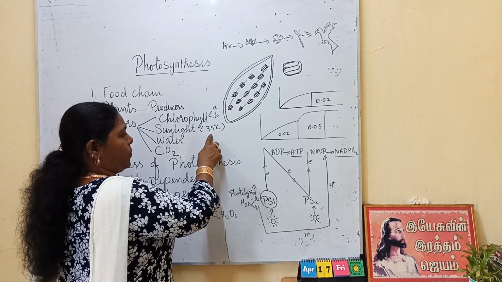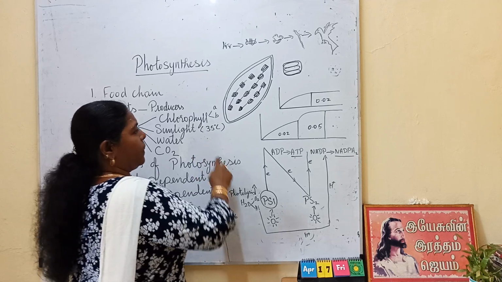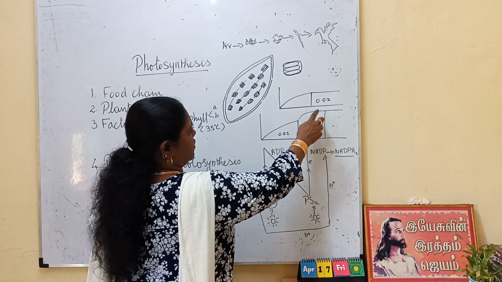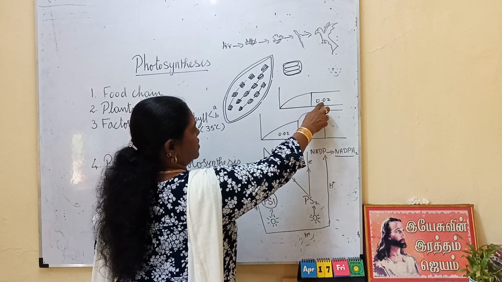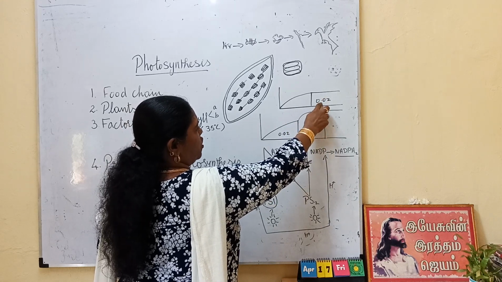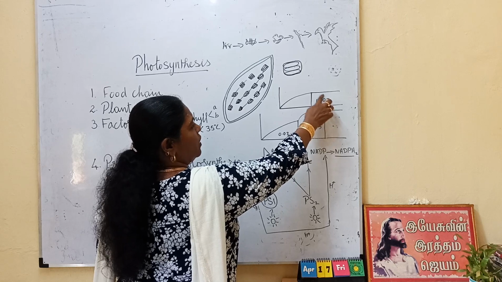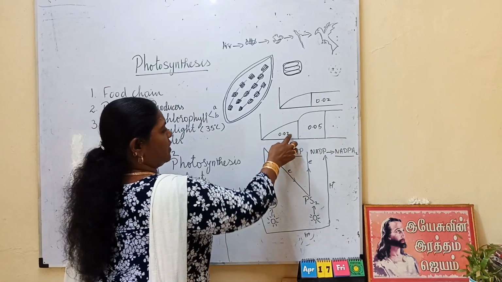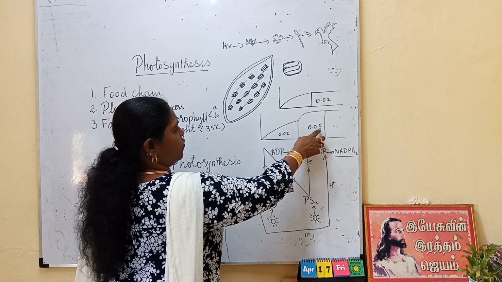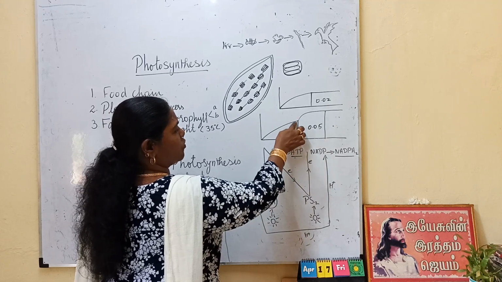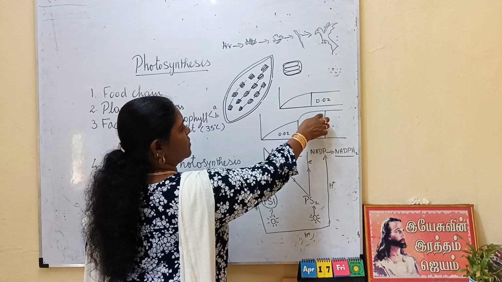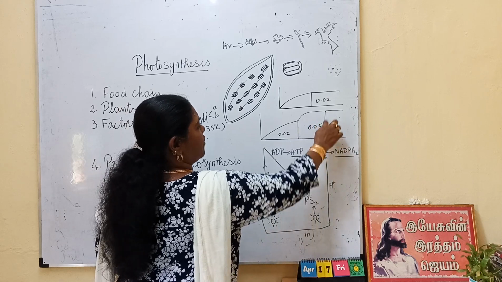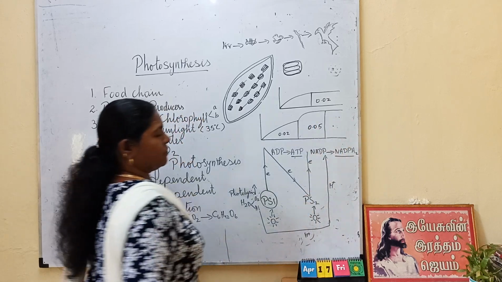At this optimum temperature, if we increase the carbon dioxide concentration, with 0.02 the photosynthesis rate is stabilized. If it is increased to 0.05, the rate of photosynthesis will increase, and then after this it will become stabilized.